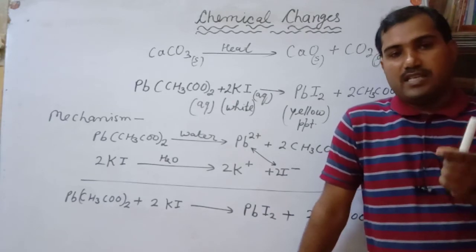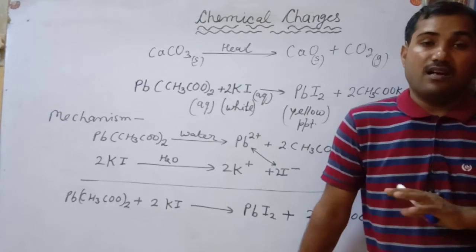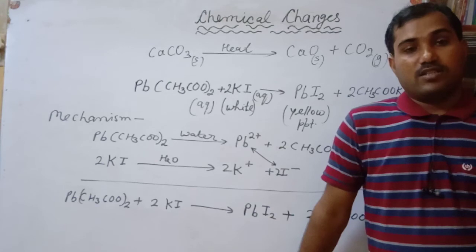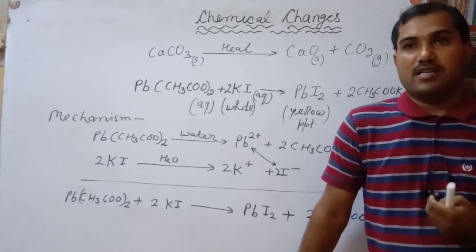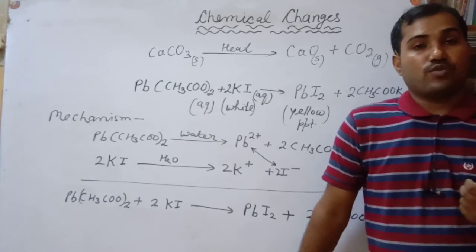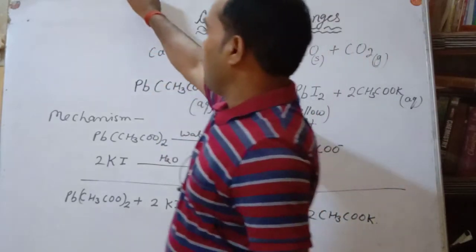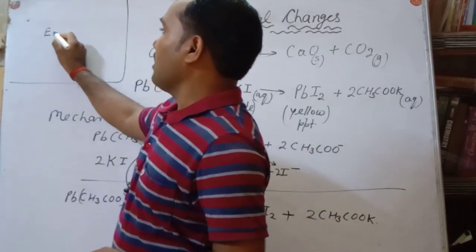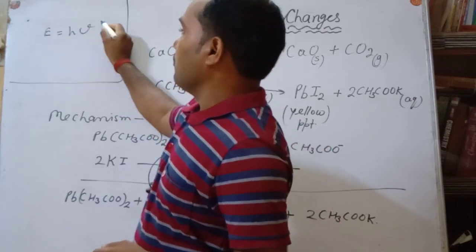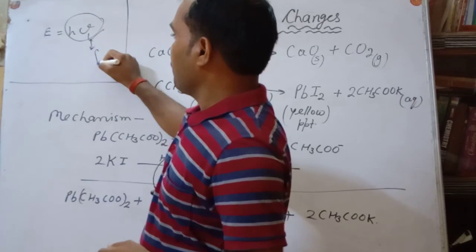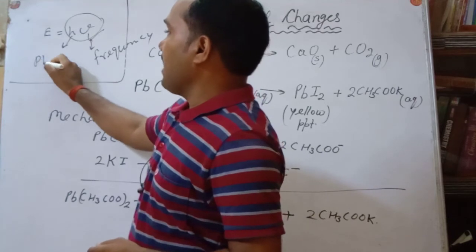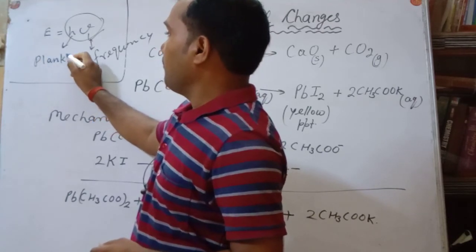So either you can provide the heat, and some reactions do not occur by providing heat also. For those kinds of reactions, a large amount of heat is required. Then we take the help of sunlight, because sunlight is the maximum source of energy, and sunlight falls on the system in the form of quanta, which is said to be the photon. Each photon has energy E equal to h nu. Nu is the frequency, and h is Planck's constant.